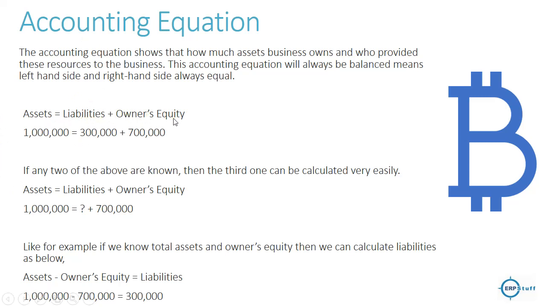Owner's equity is what the owners, oh sorry, my mouse is, this is the owner share, right? So if you subtract liabilities from assets, it should give your owner's equity. If you do not know one of these three, you can find it very easily, right? It is very easy, just mathematics. Like if you do not know assets and owner's equity, then see it like this, right?